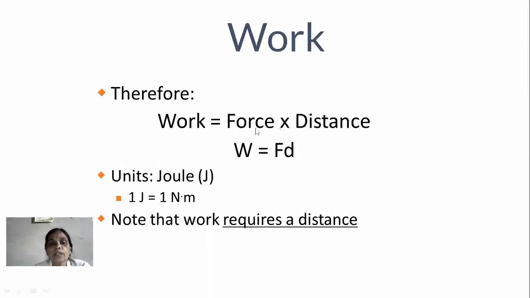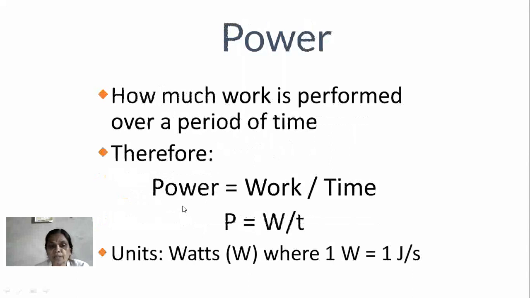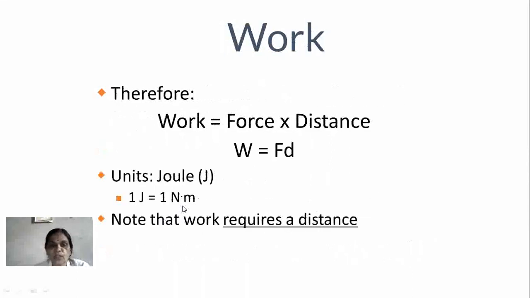Now work is defined in another way: it is the product of force and distance. Hence it is written on the board as work is equal to force into distance. In notation form, it is W = F × D. Again it is measured in joules, and 1 joule is equal to 1 Newton meter.